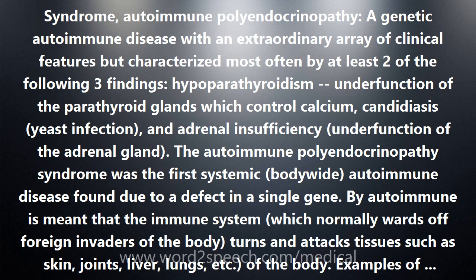Other features of the autoimmune polyendocrinopathy syndrome are total baldness, alopecia totalis, inflammation of the cornea and whites of the eye, keratoconjunctivitis, underdevelopment, hypoplasia of the enamel of the teeth, childhood-onset mellitus, yeast infection, juvenile-onset pernicious anemia, gastrointestinal problems, malabsorption, diarrhea, and chronic active hepatitis.